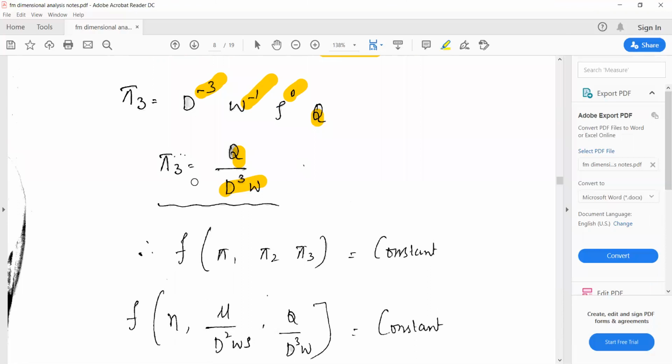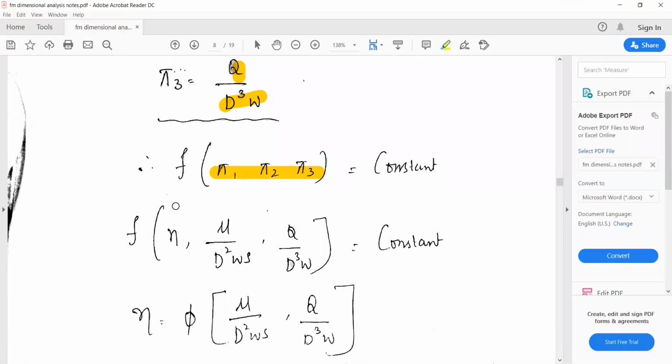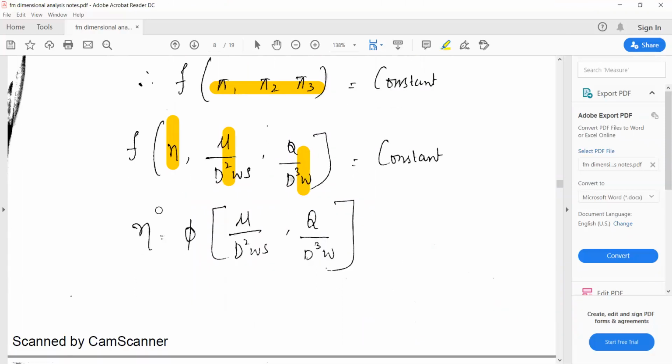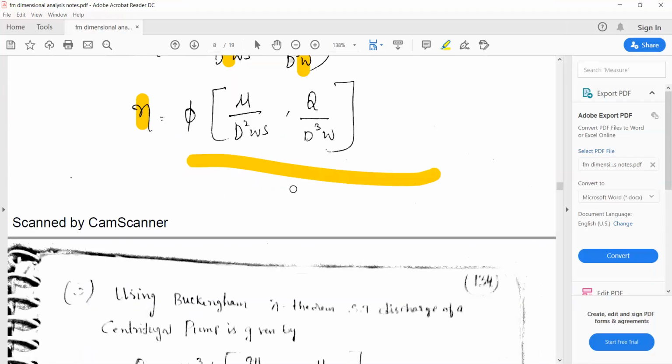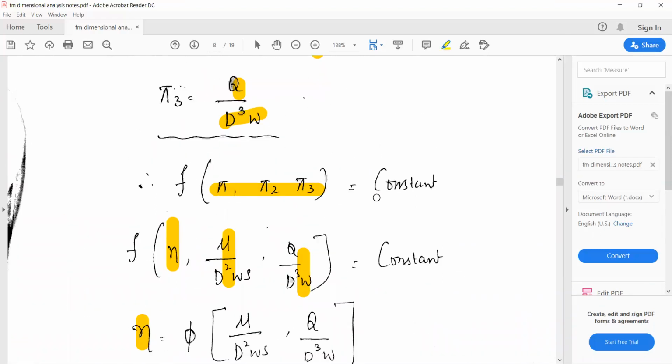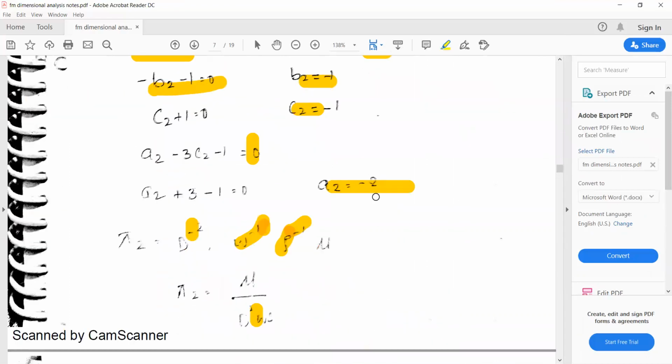Once you get the expressions for pi 1, pi 2, pi 3, you can substitute them. Since efficiency is a dependent variable, it can be kept outside. So efficiency is a function of mu by D square omega rho, comma, Q by D cube omega. So this is the final expression to find the efficiency of a blade.